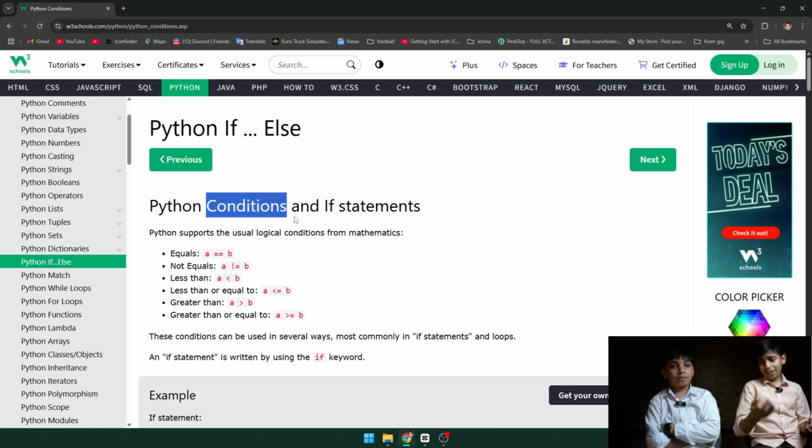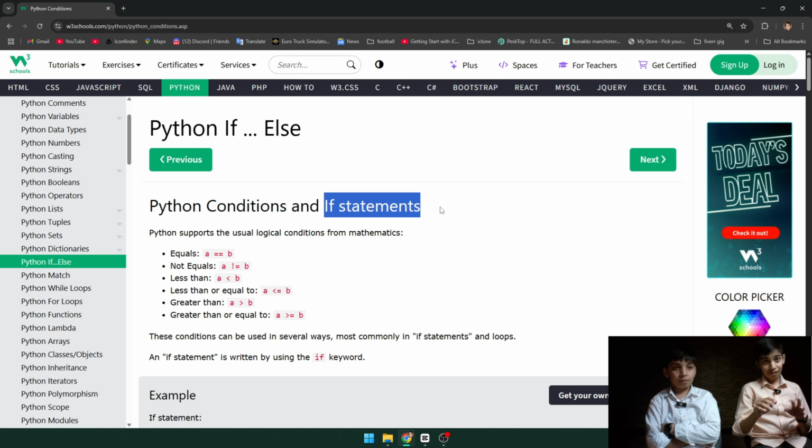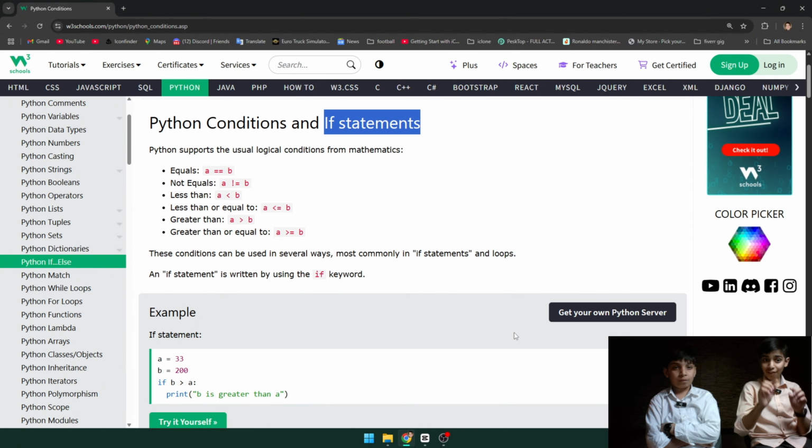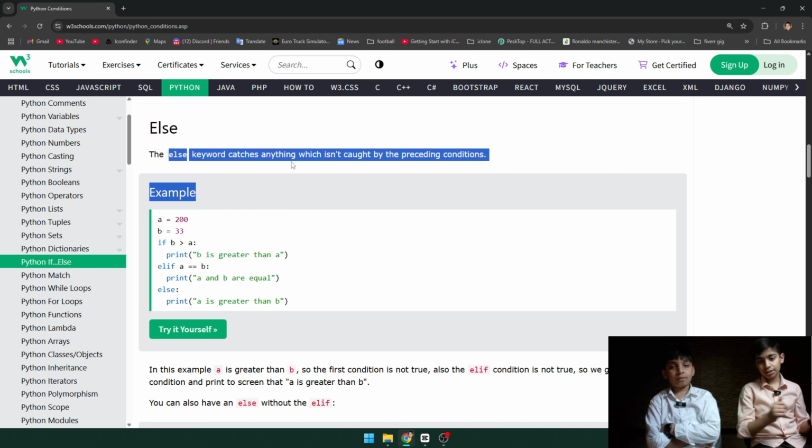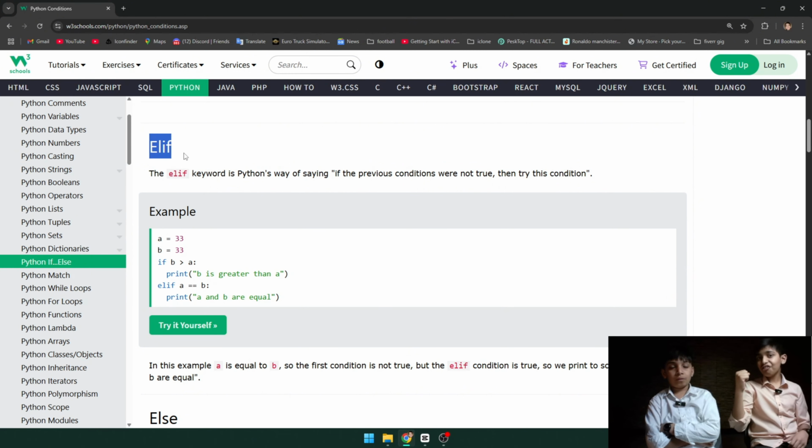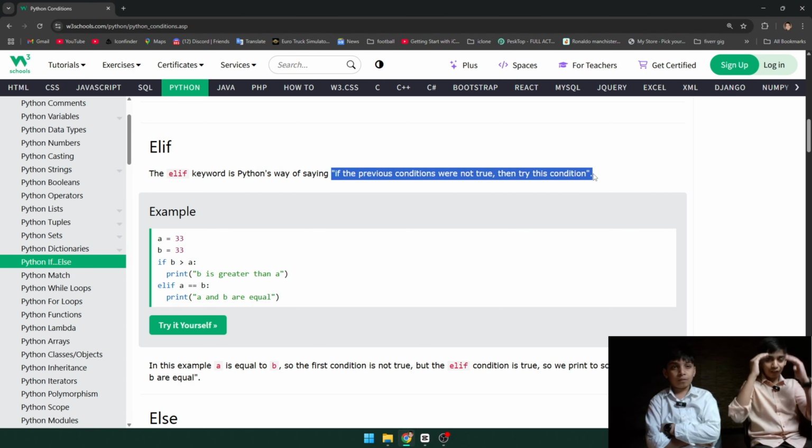When we write an if condition, we have to write a condition, and in else we don't write a condition, we just write the code that we want to execute. If we combine if and else, it becomes elif. Elif is a keyword that we write after if.